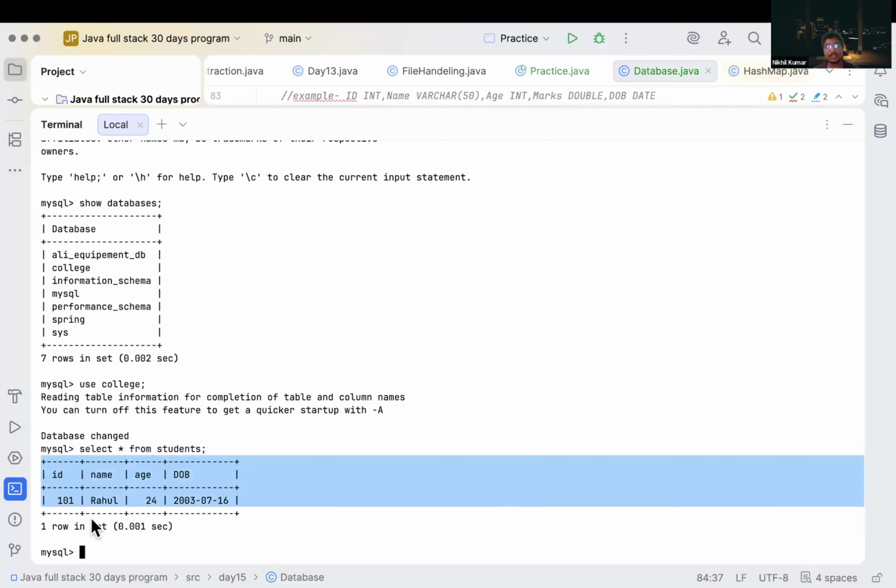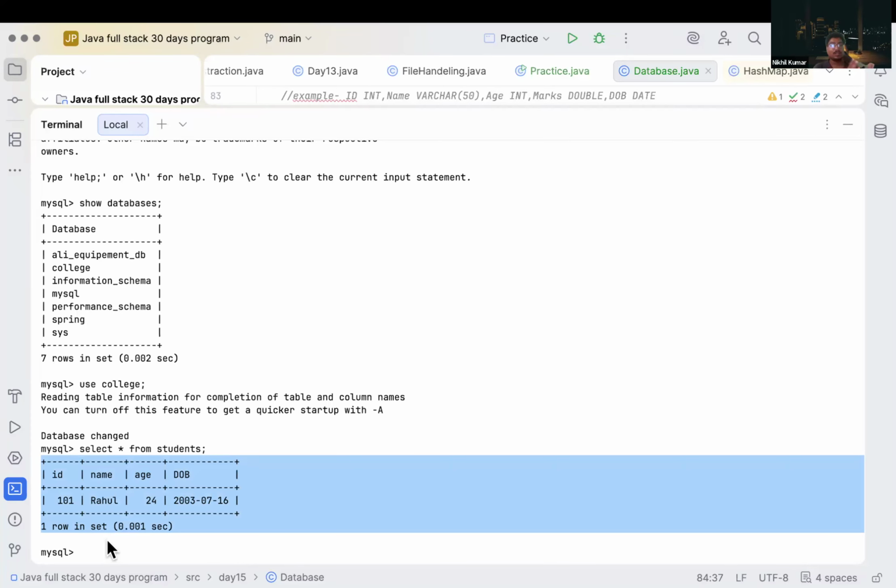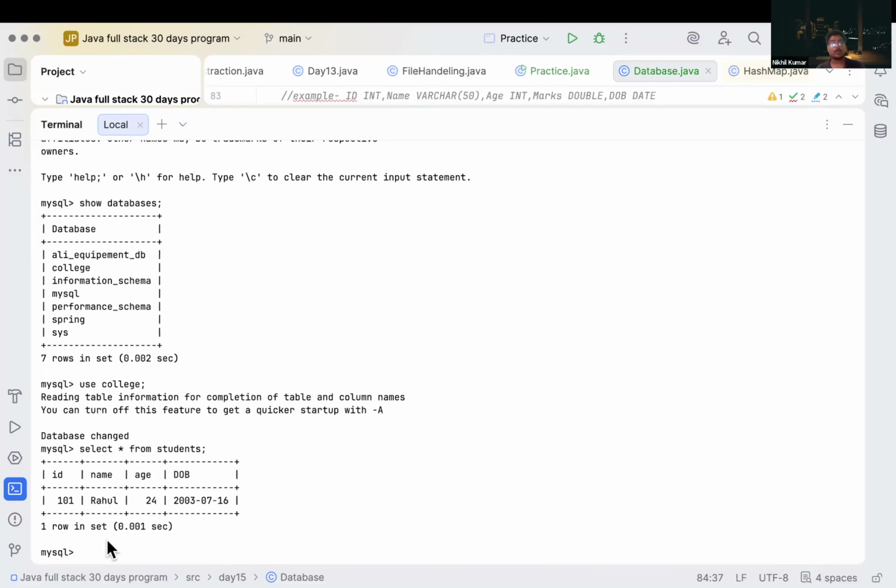It is not lost. Whenever we shut down our server or close the terminal, our data is not deleted, correct? So that's how our data will persist in each and every condition here.